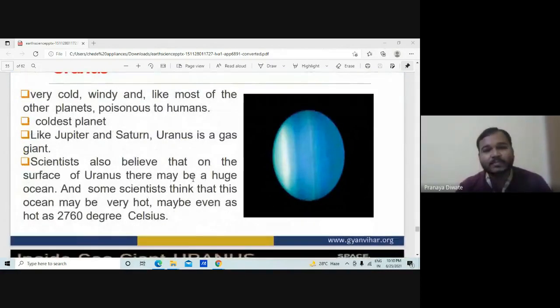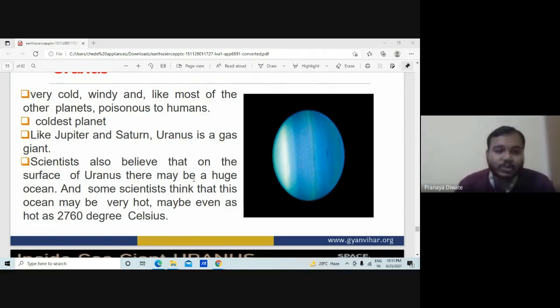The next planet is Uranus. Uranus is very cold, windy, and like most of the other planets, poisonous to humans. It is the coldest planet. Uranus is a gas giant. Among the inner and outer planets, most of the inner ones are terrestrial, and the outer ones are all gaseous.